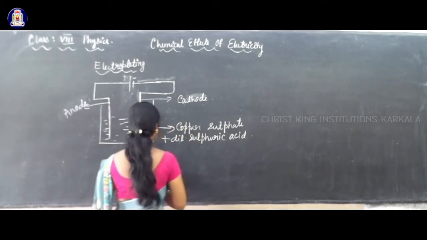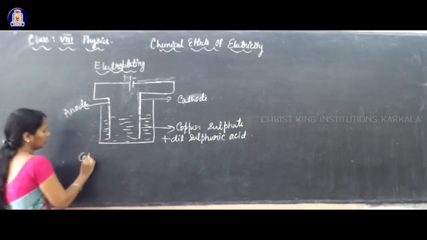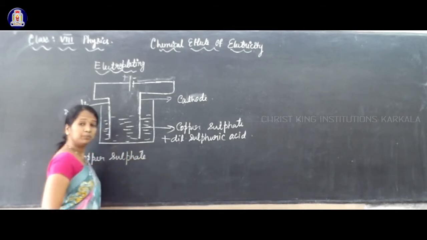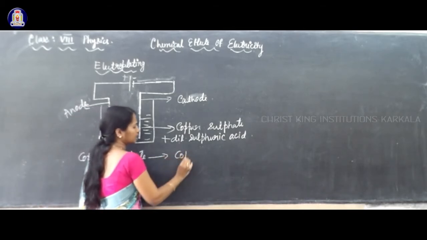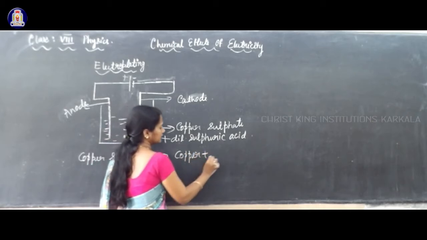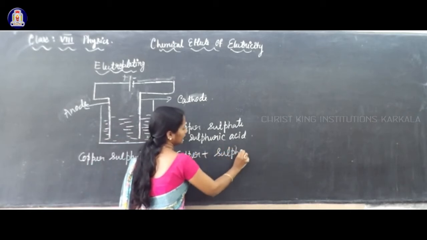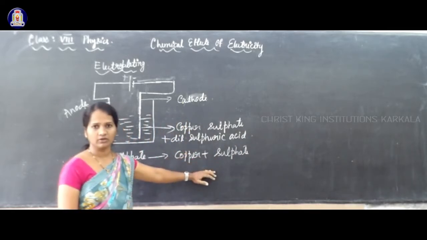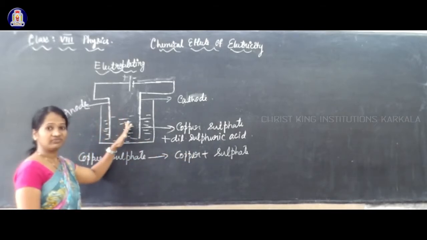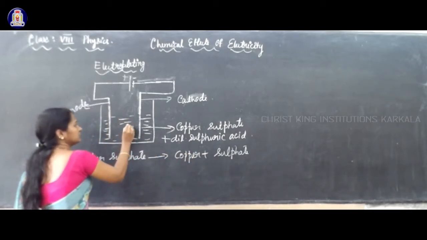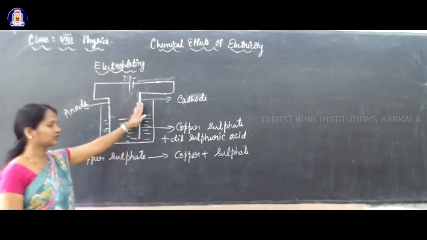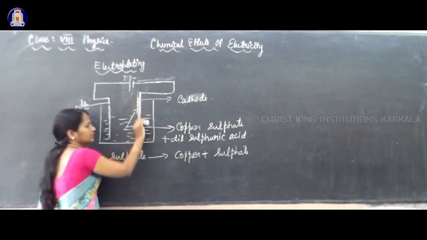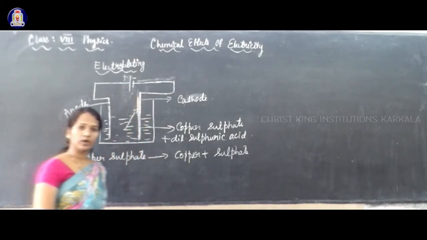So, this copper sulfate dissociates, it splits as copper ion plus sulfate ion. So the free copper ions pass towards the cathode and get deposited over here. Copper gets deposited over the cathode.